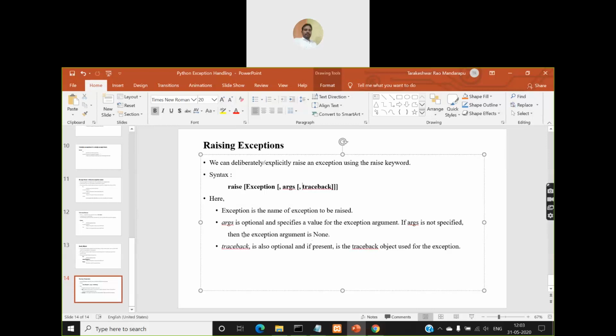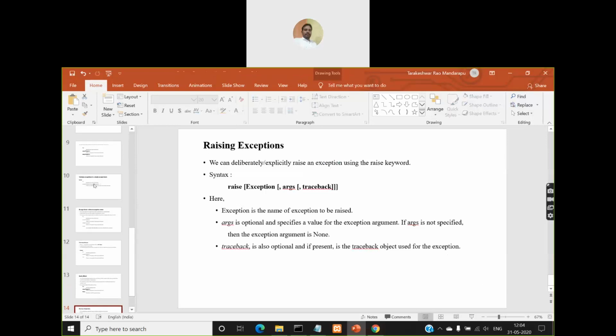Both are optional. So what is the purpose of args? You can specify a value for the exception argument. Then traceback, if present, is the traceback object used for the exception. So it is just like an object. Even args is also just like an object. They are not mandatory. Only this one is mandatory, the exception. So what can this exception be? Any type of exception that we have listed in the previous slides.